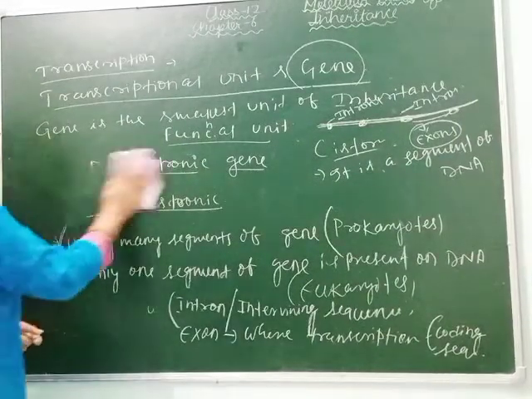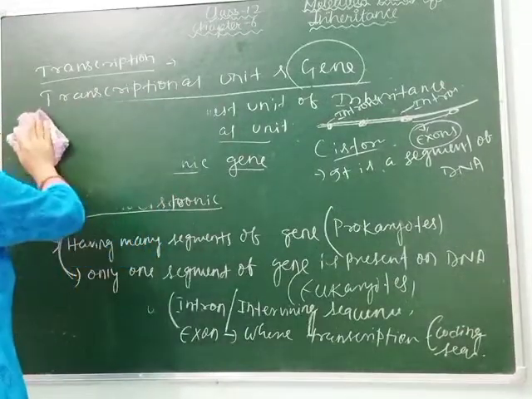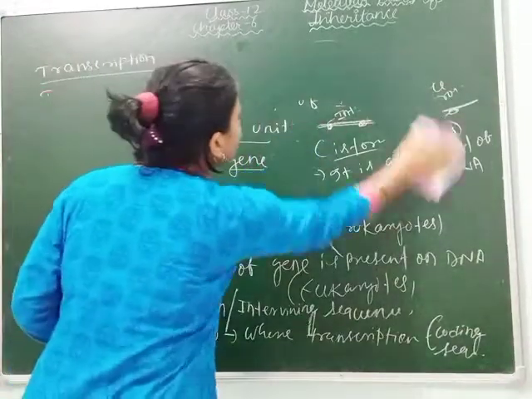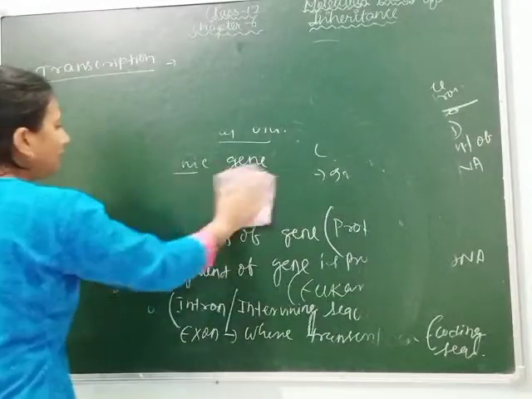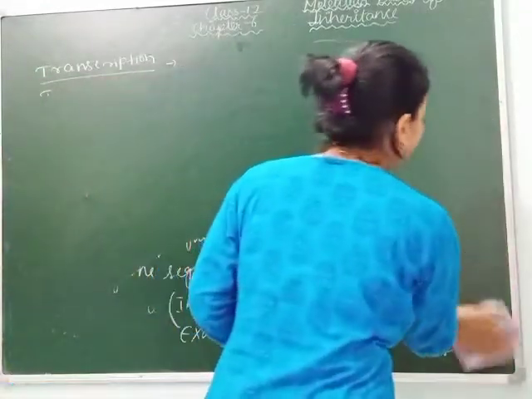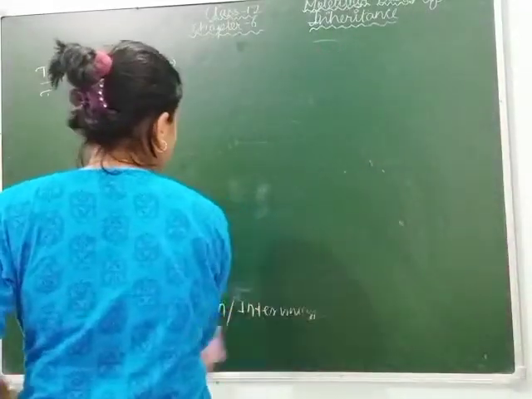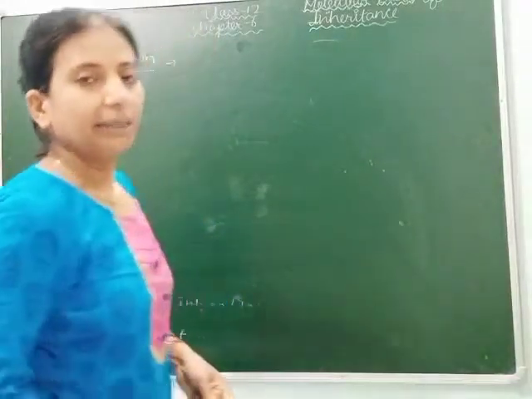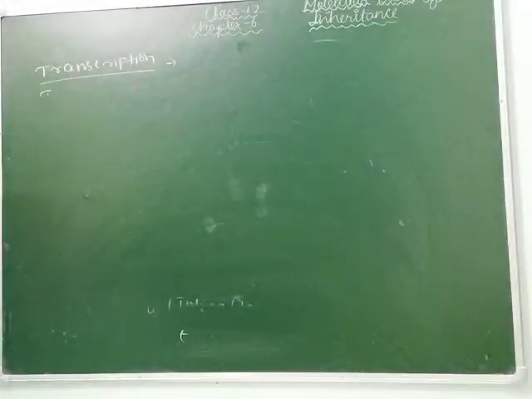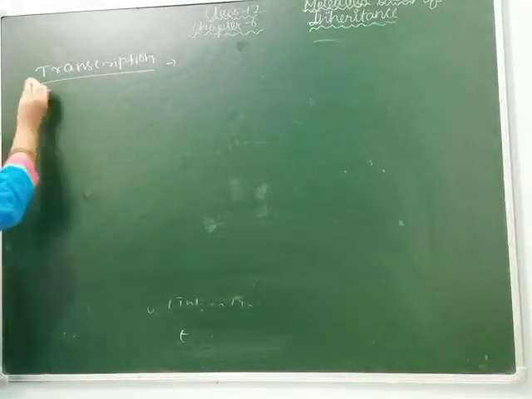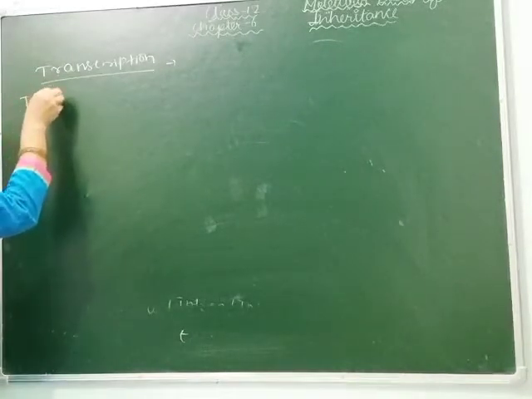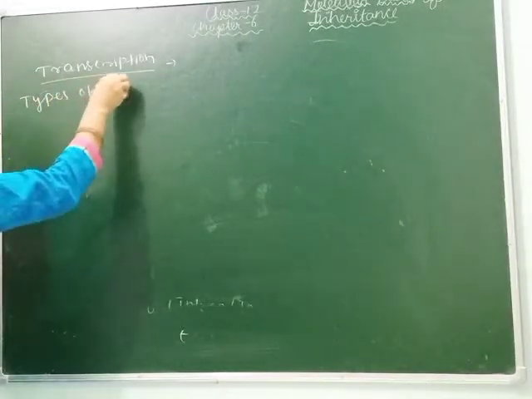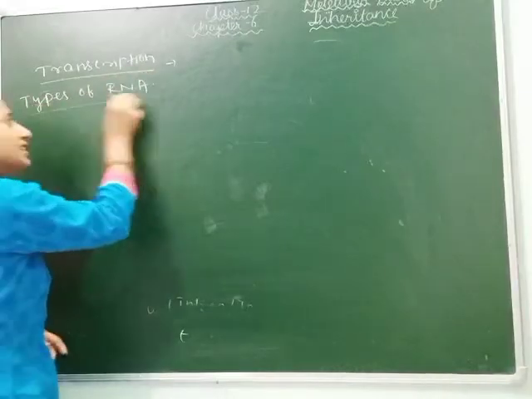Now let's see transcription in prokaryotes, but before it, let's understand the different types of RNAs involved in transcription. I have already discussed this topic.